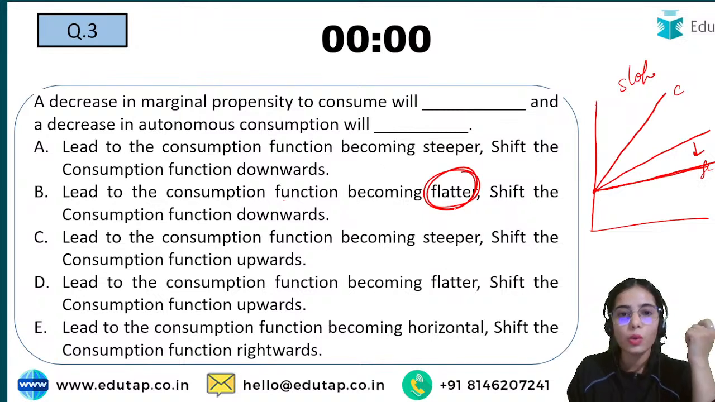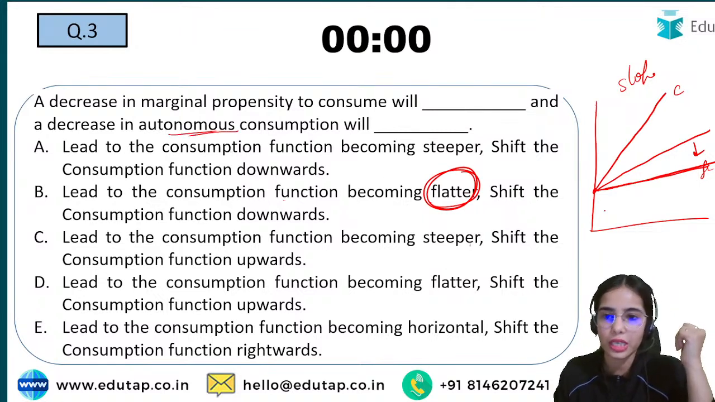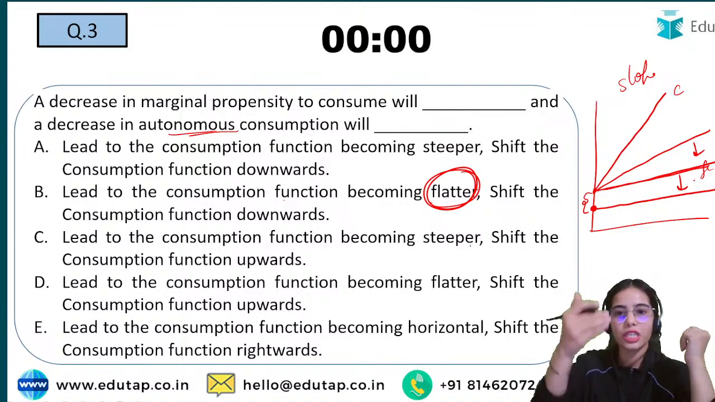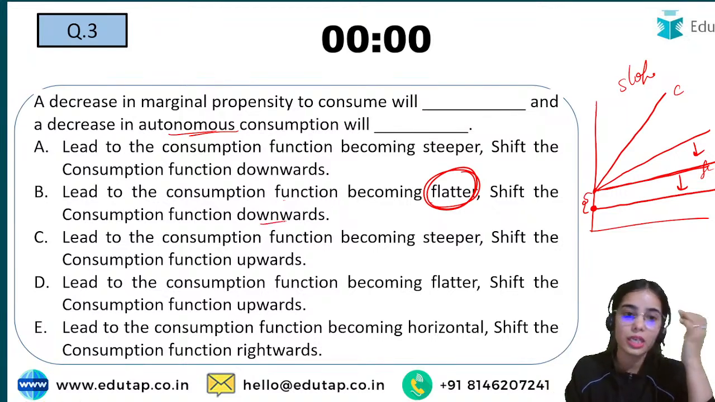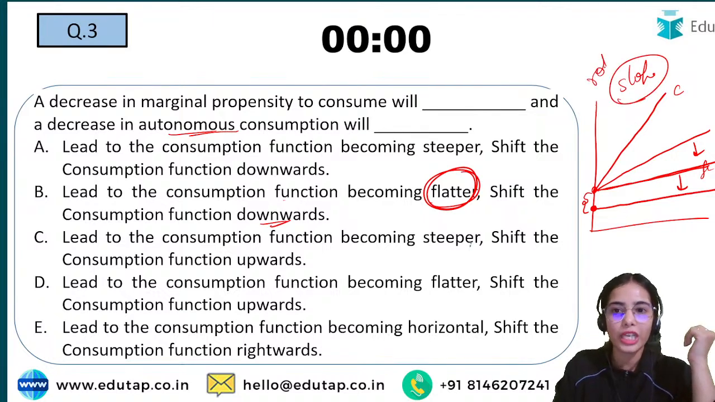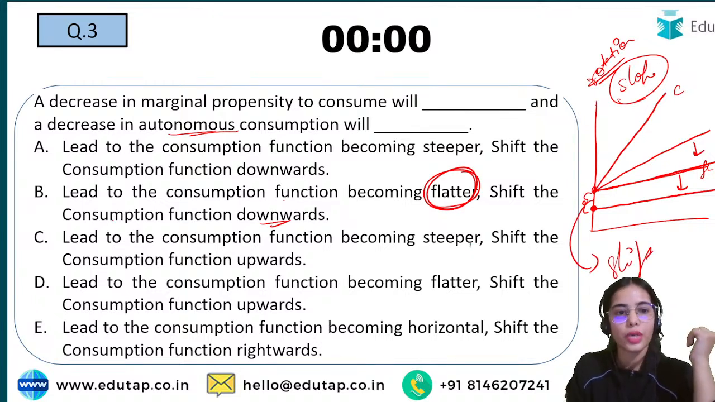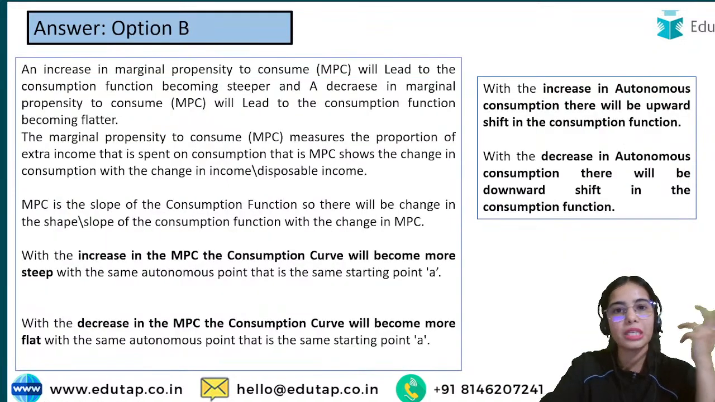Okay. Now autonomous consumption has also changed. Autonomous consumption has decreased, that means there will be a downward shift in the consumption function. So because of the change in the slope there is a rotation, and because of the change in autonomous consumption there is a shift, right? So here the right answer is B. I hope all of you are able to understand why B is the right answer.